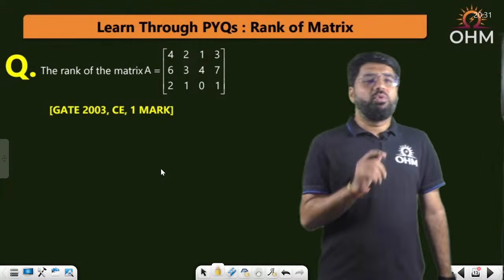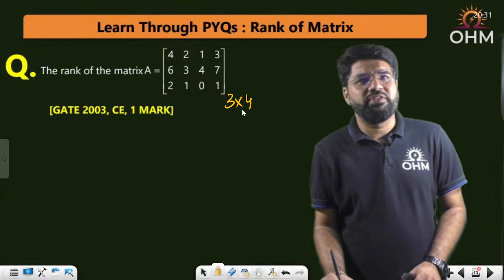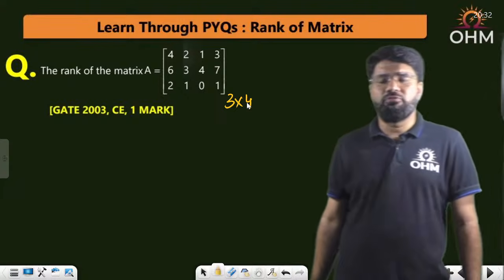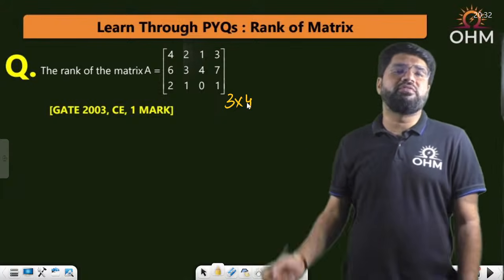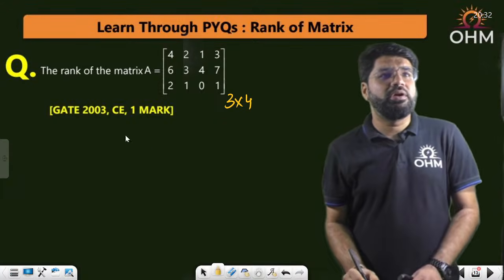Now see, what is the size of this matrix? We'll solve this question after a few minutes, but what is the size of this matrix? The size of this matrix is 3 cross 4, correct? It has 3 rows and 4 columns. What is the maximum minor that you can pull out of the matrix? A minor is a square determinant. Can you take out